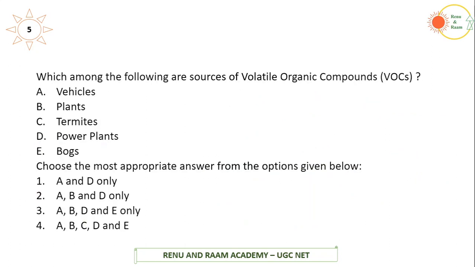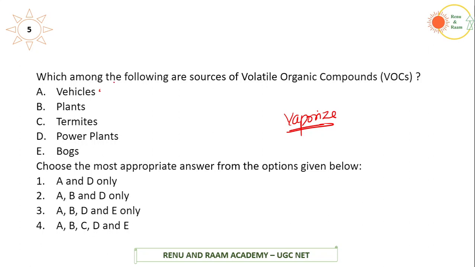Next question: which among the following are the sources of volatile organic components? They have given items like vehicles, plants, termites, power plants, etc. Volatile organic components are a group of chemicals which vaporize at room temperature, because they have a high vapor pressure at room temperature. Many articles used in daily activities, like paint, wax, varnish and other chemicals we use every day, contain a small percentage of volatile organic components.